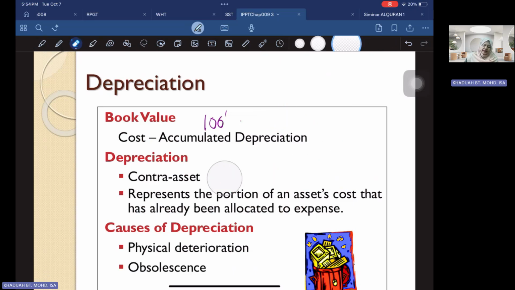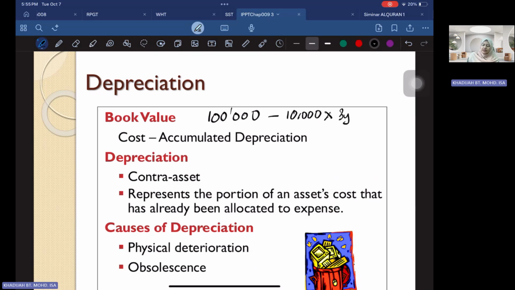For example, you purchase a building for 100,000, but then over the years you have charged a depreciation of, for example, 10,000 ringgit per year for 3 years. So after 3 years, the value of the building now becomes 70,000.